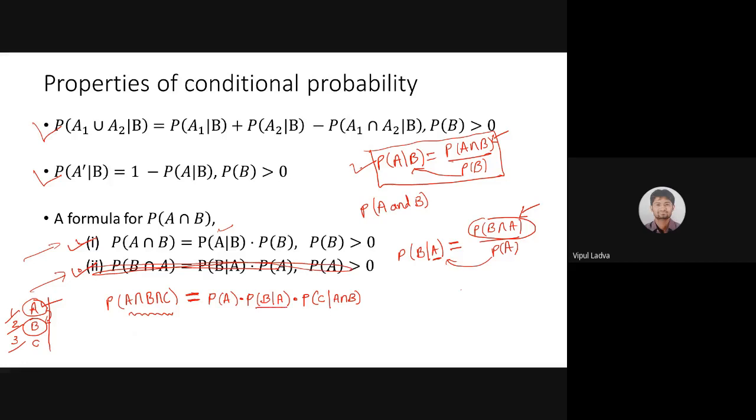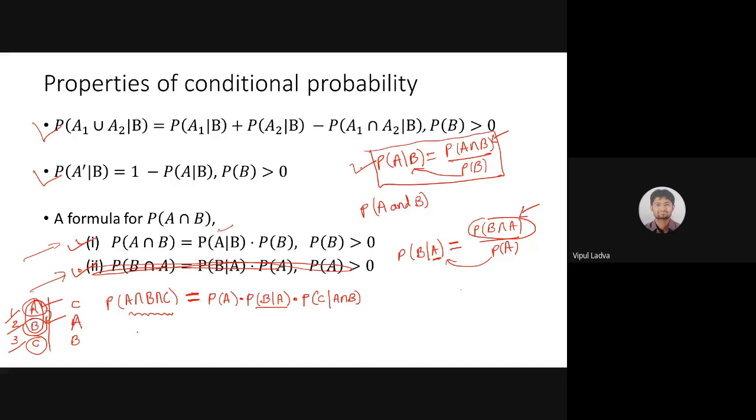Now, as per the scenario, A and B both have occurred. Now I'm looking for the probability of event C. Then the condition will be A as well as B, so the probability of event C under the condition A intersection B. Now, can you help me if I change this order? Suppose first I'm looking for event C, then A, then B. First event C will occur, then event A, then B.